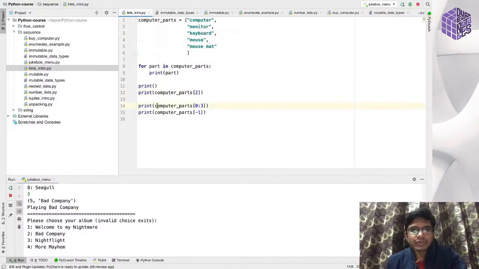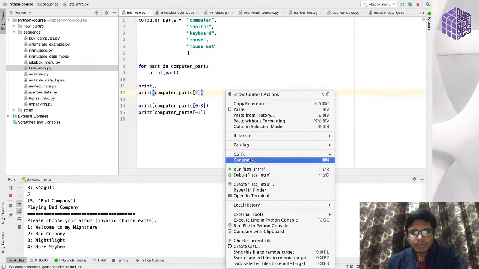Here, I am printing a sublist of that list, the items from index 0 to index 2, so index 3 will not be included. I explained this in the last session. And -1 will print the last element of the list. Let me just run this program.